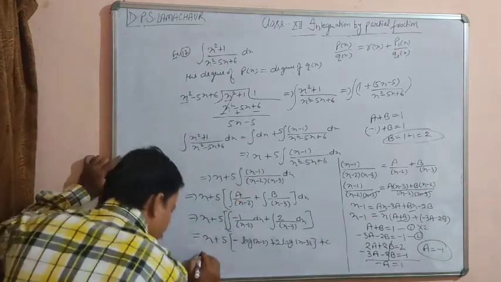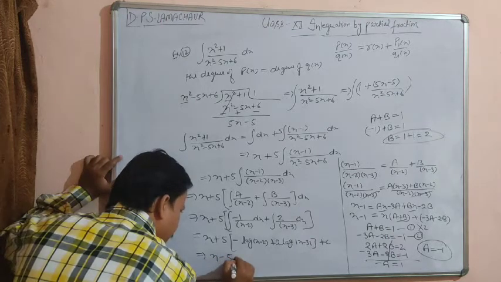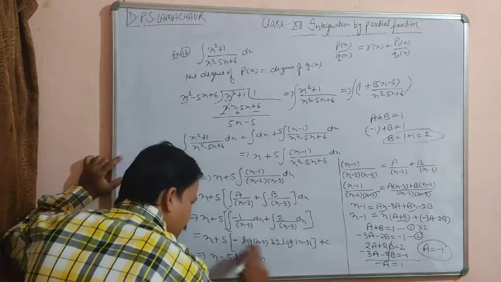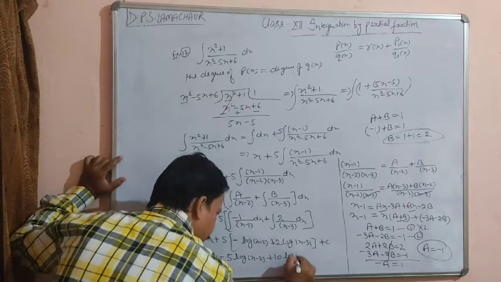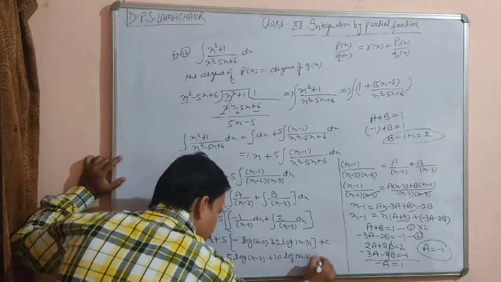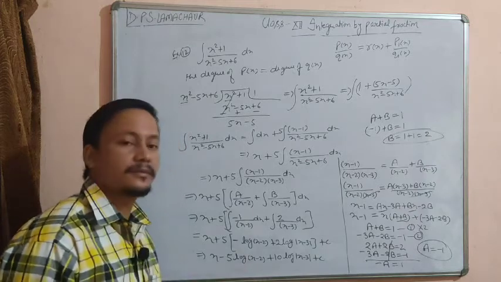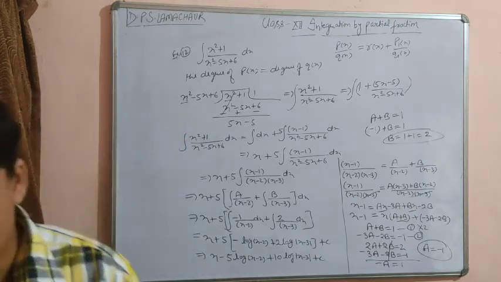Now simplify it. So our final answer will be x minus 5 times log of (x minus 2) plus 10 times log of (x minus 3) plus C. Okay, so this is your final answer. You can also change it with the help of the formula of logarithm. Pause the video and take the screenshot.